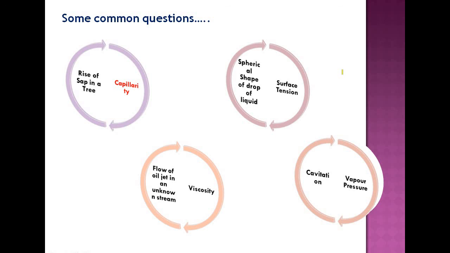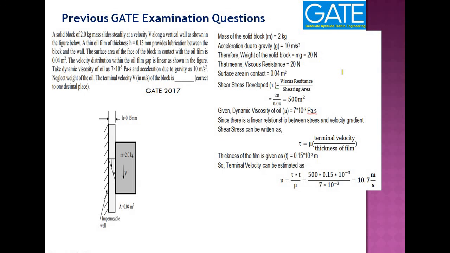Then, flow of an oil jet in an unbroken stream. Why is this happening? That means continuous flow of the jet, not a broken flow of jet of oil. What may be the reason? Because of the property of viscosity, that is sticking the particles together. So it is an unbroken chain of oil, and that is the other property, viscosity.